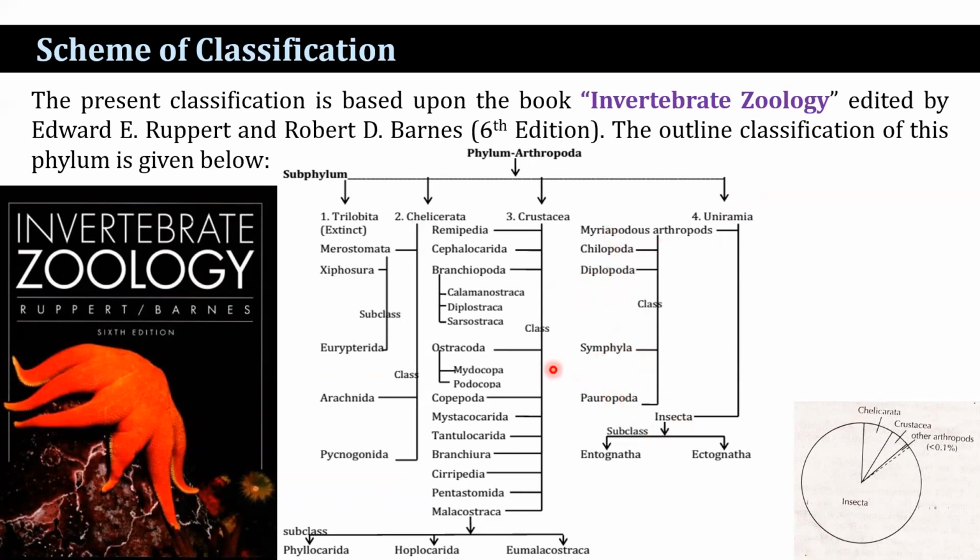Chilopoda, Diplopoda, Symphyla, and Pauropoda are known as myriapodan arthropods.